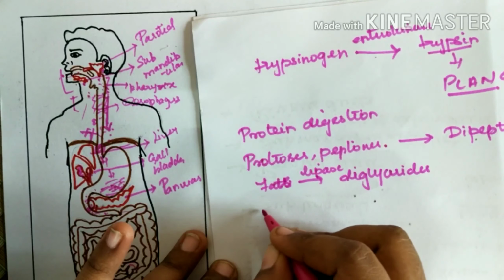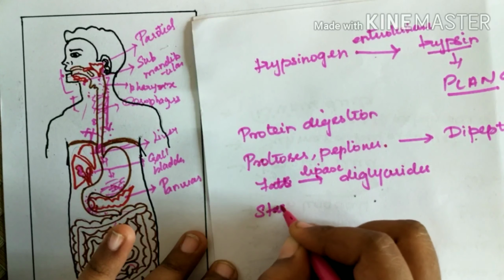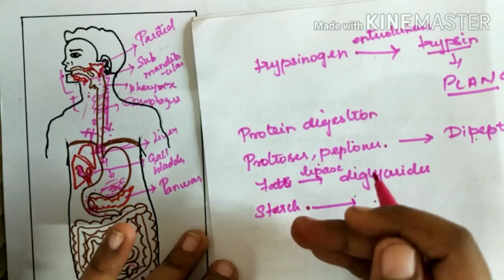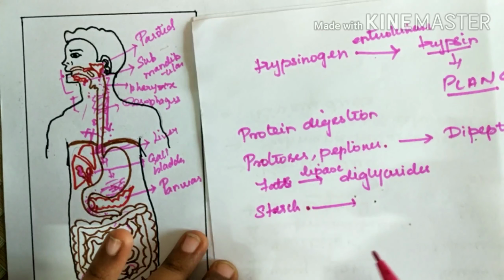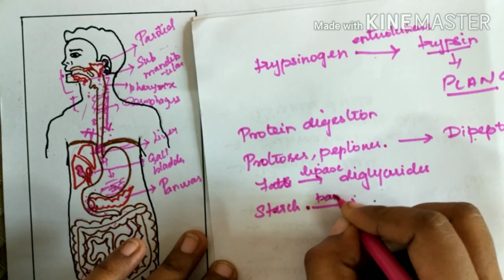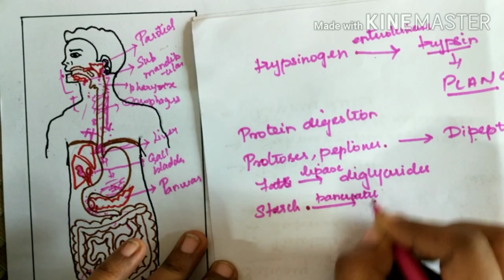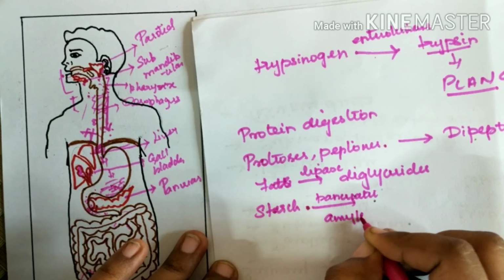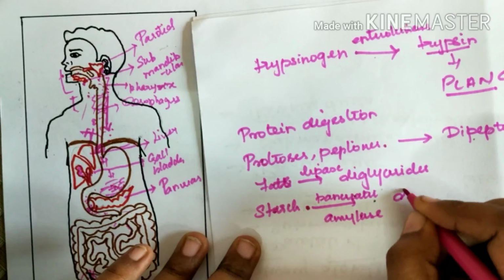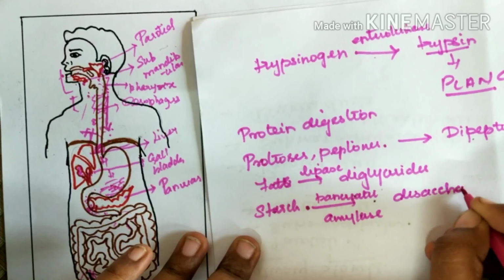Then comes starch or polysaccharides, some amount that had not been digested. Here pancreatic amylase is present. Pancreatic amylase, right? What it does is break the starch into disaccharides.